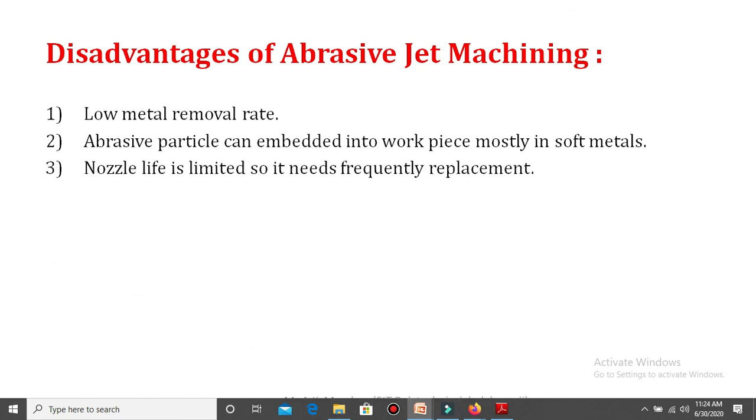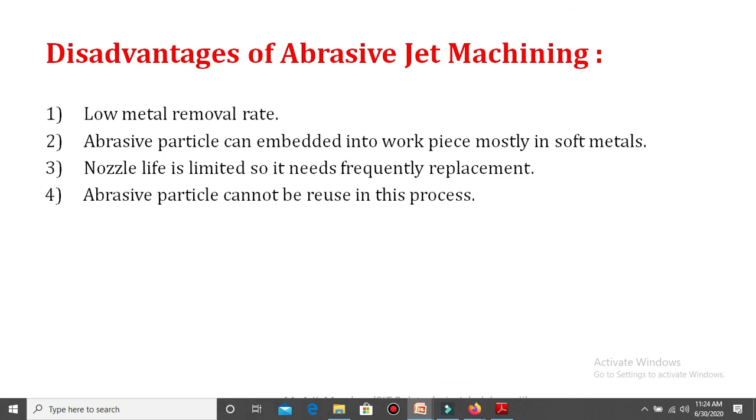Next, nozzle life is limited, so it needs frequent replacement. Nearly 7 to 8 hours is the only working nozzle life of abrasive jet machining. So at every machining operation we may want to replace the nozzle. So this is a drawback, a time consuming and costly aspect of the abrasive jet machining process.